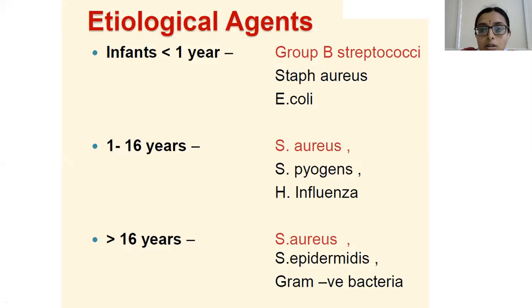Coming to the etiological agents, in infants, group B streptococci is usually the most common infecting organism, and in children and people older than 1 year, Staphylococcus aureus is the most common infective organism.